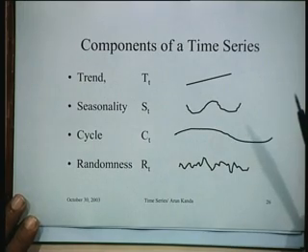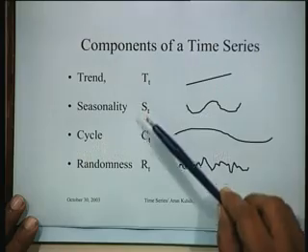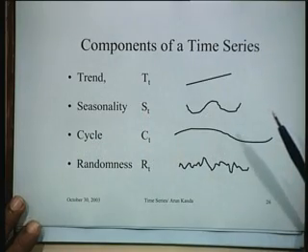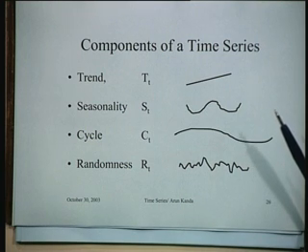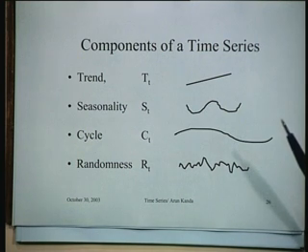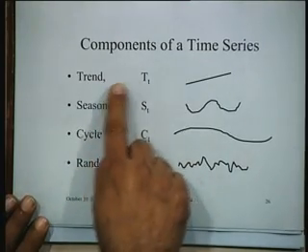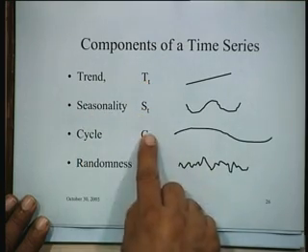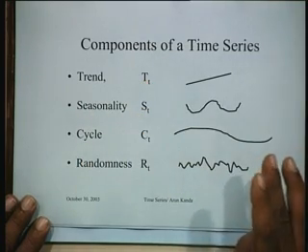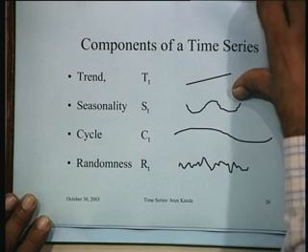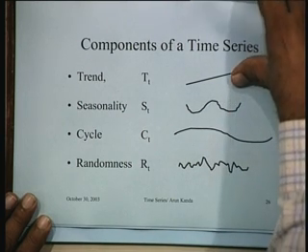So the basic philosophy in time series decomposition is that we try to unearth these components, and once we know the components, we then try to utilize these components to forecast the demand. That means the time series is decomposed into these various components, and then these components are put together. You can forecast the trend separately, you can forecast this, you can forecast this, whatever it is, and then from that forecast you can try to build the demand for the time series. That's the basic idea.